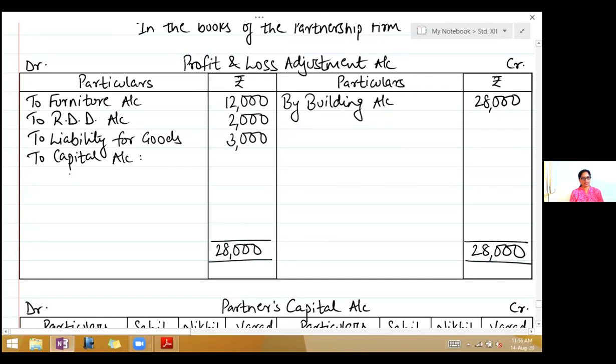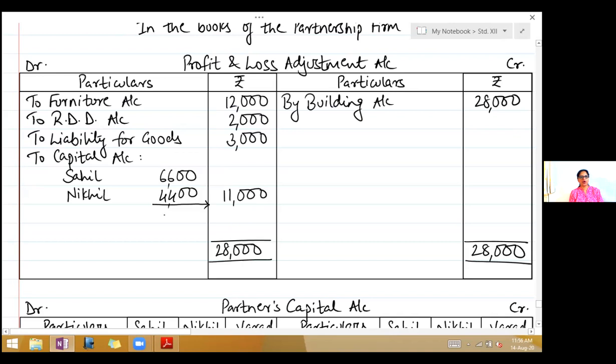Below that, Sahil and Nikhil. First find out the total profit. So the total profit here is 11,000. This 11,000 you will distribute in the ratio of 3:2. So you will divide by 5 and multiply by 3 and 2. So Sahil's share is 6,600 and Nikhil's is 4,400.